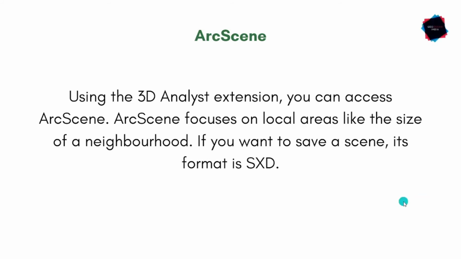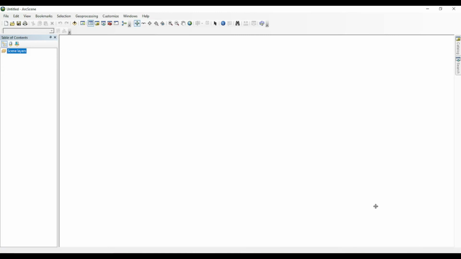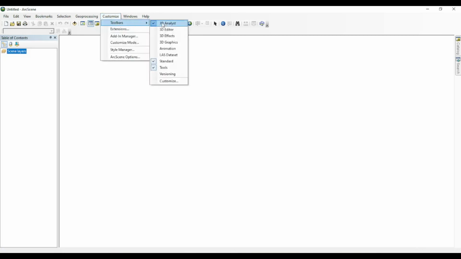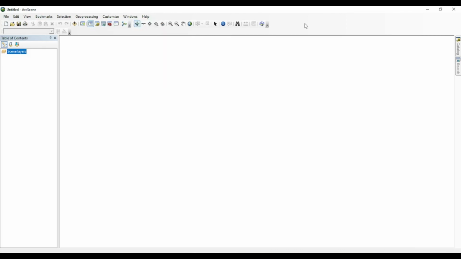Now we will see what is ArcScene. So here is the interface of ArcScene. If you go to customize, in toolbars you can see 3D analysis, 3D editor, 3D effects, 3D graphics, animation and last dataset. On the left side you can see the table of contents and on the right side you can see the catalog and the search option.